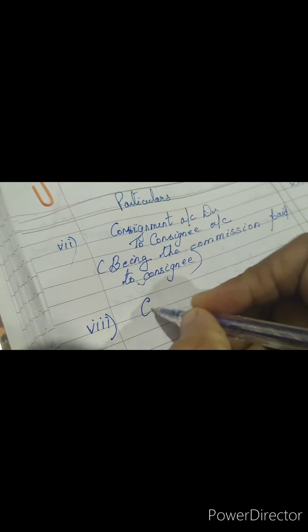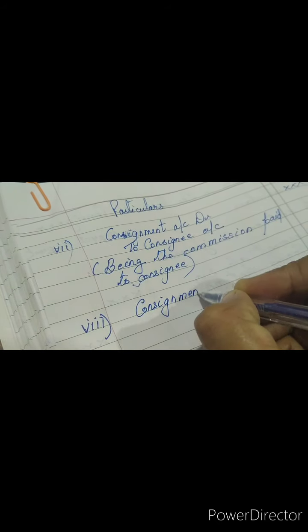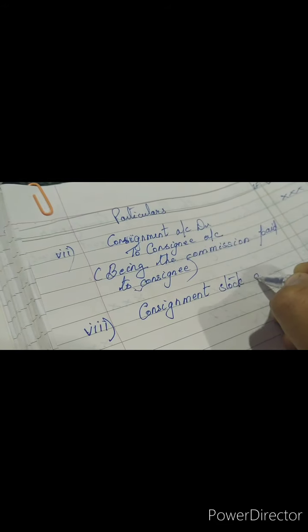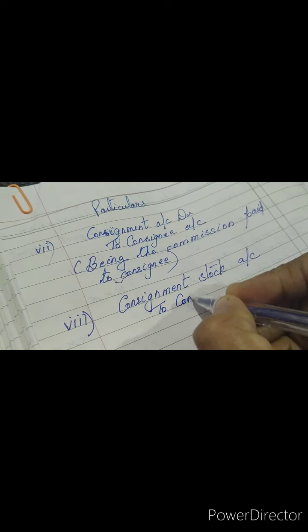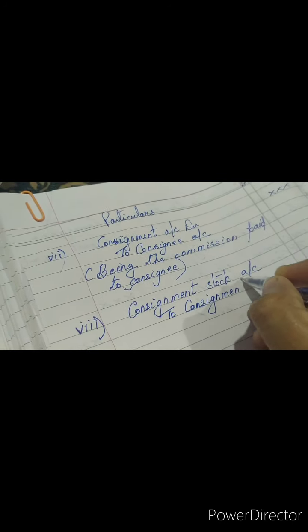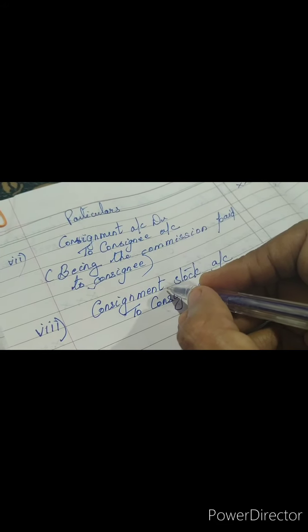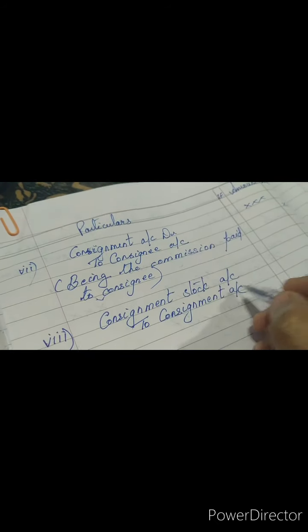Stock being real account, debit what comes in? Consignment stock account. And this stock is coming in because of what? Because of consignment account. Okay. Whatever stock we have sent, it is coming back. Coming back in the sense the leftover stock belongs to the owner.